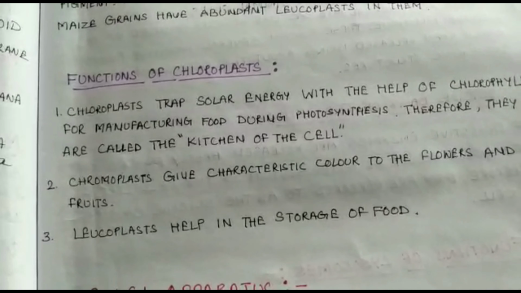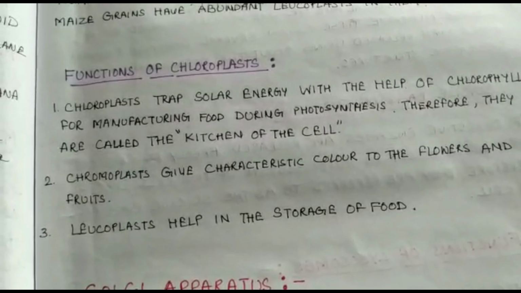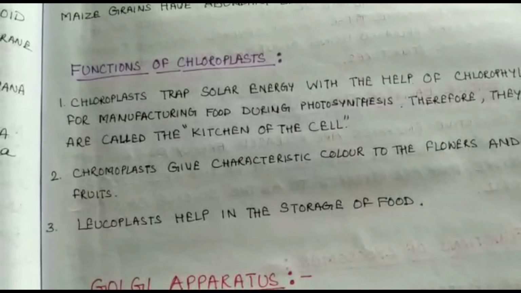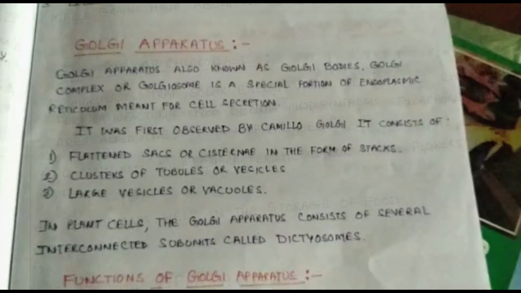Next point is chromoplasts give characteristic color to the flowers and fruits. We have already discussed it, and leucoplasts help in the storage of food.